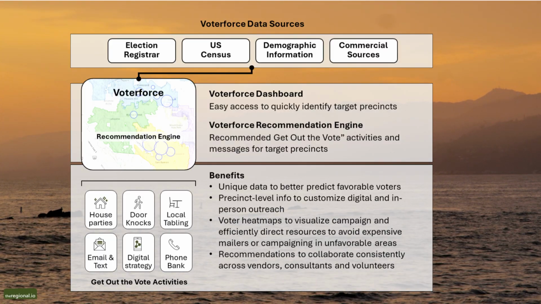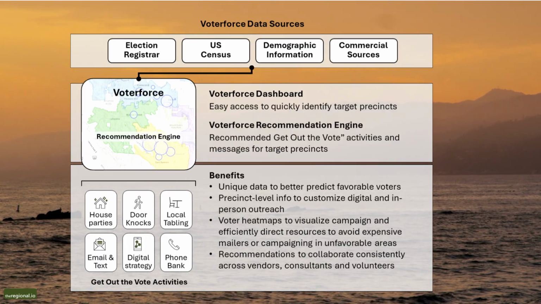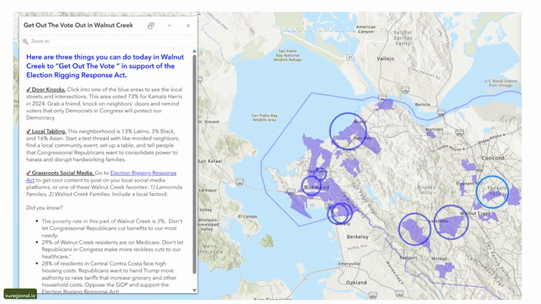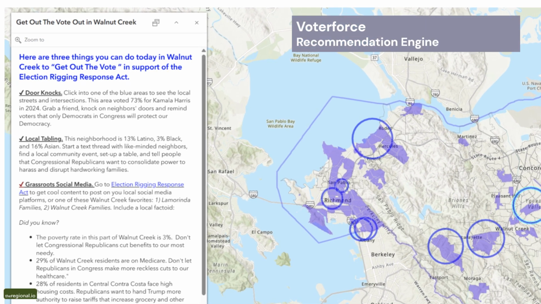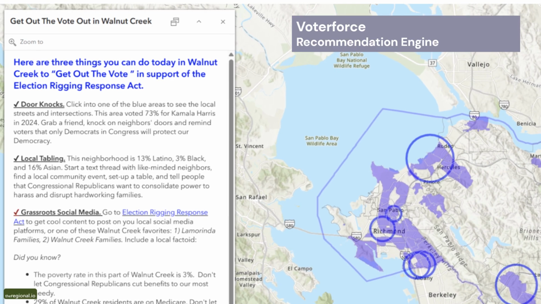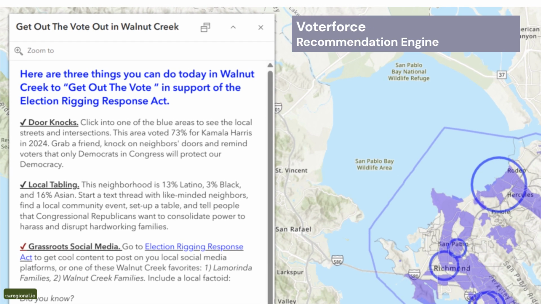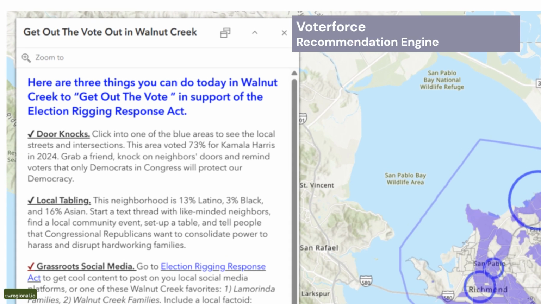Here are some local examples of precinct-specific Get Out the Vote activities generated by the Voterforce recommendation engine. Things to do in Walnut Creek today. Door knocks. This area voted 73% for Kamala Harris in 2024. Grab a friend and remind neighbors that only Democrats in Congress will protect our democracy.